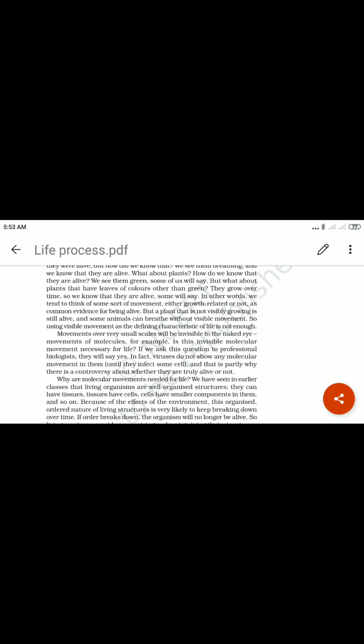Okay, here the movement of the molecule, for example, is this invisible molecular movement necessary for our life? Okay, it means those are molecular processes in our body that are invisible. Okay, we are not able to see that.